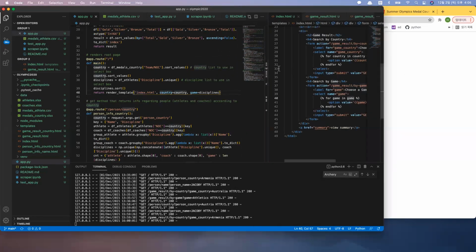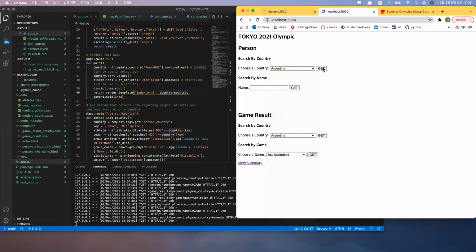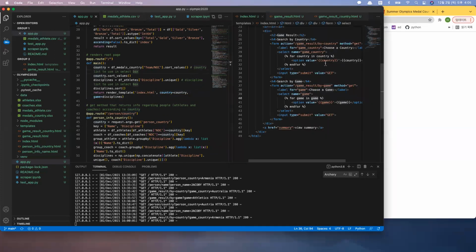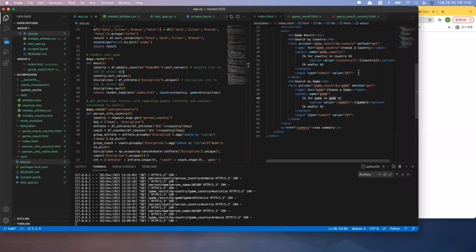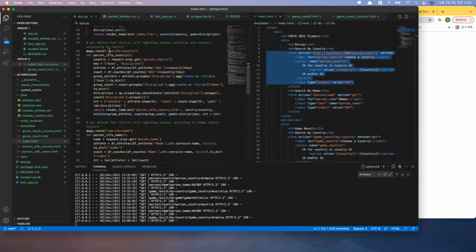And then if you see the code here, once you select the country, you push a get method, and that code is shown in this part here. So there's a form, and I'm using a get method to this URL. This URL, which is person country, and here is the person country get method.